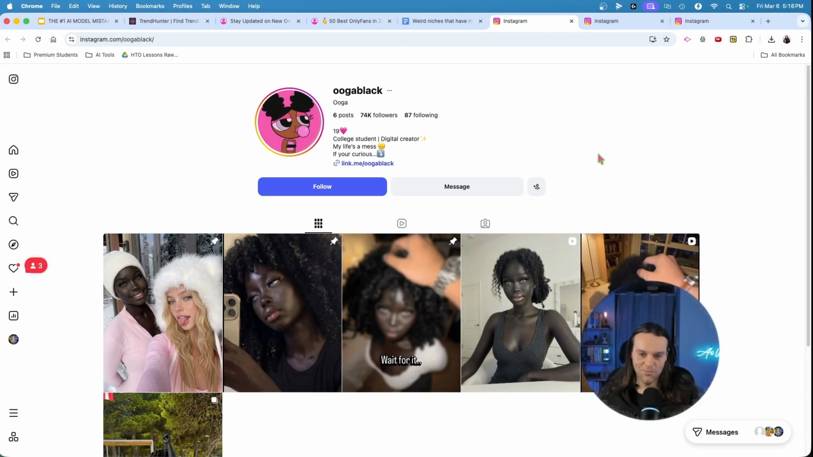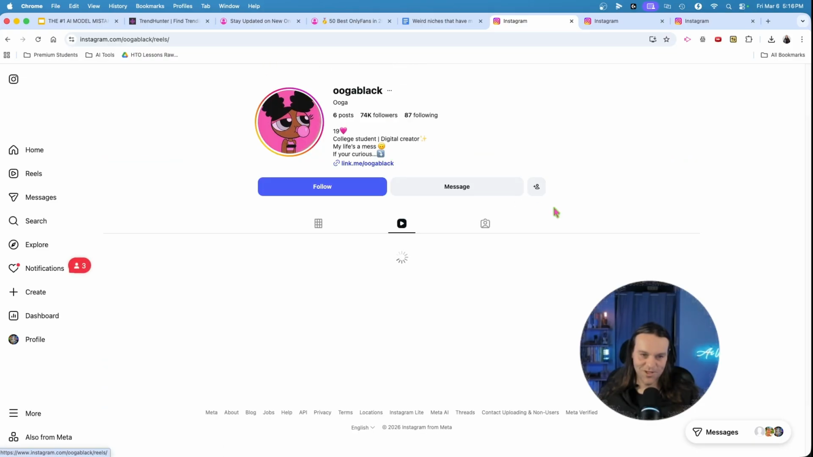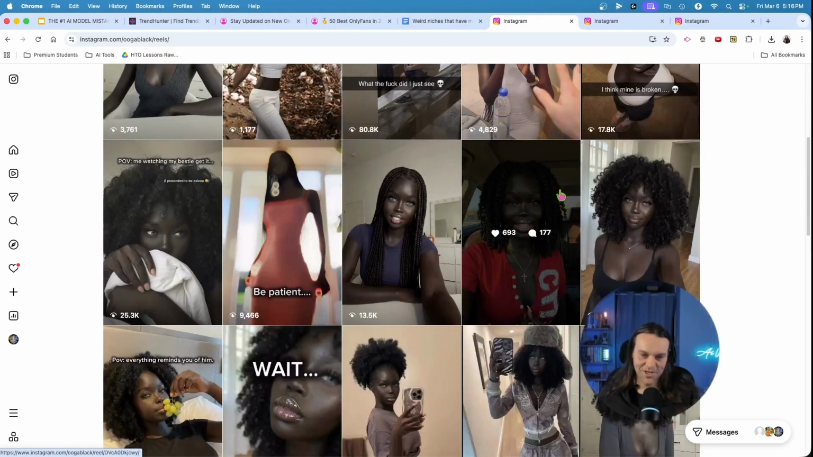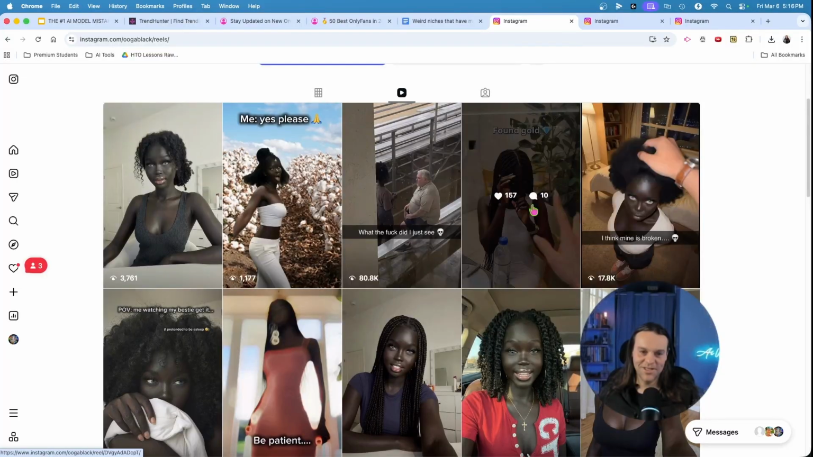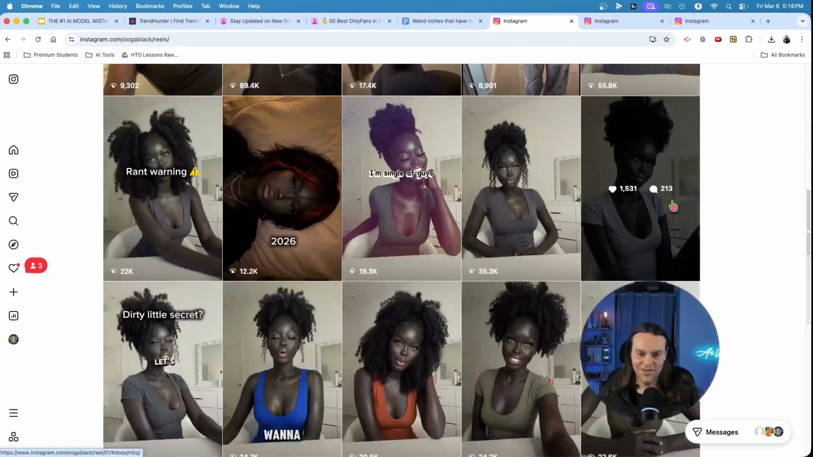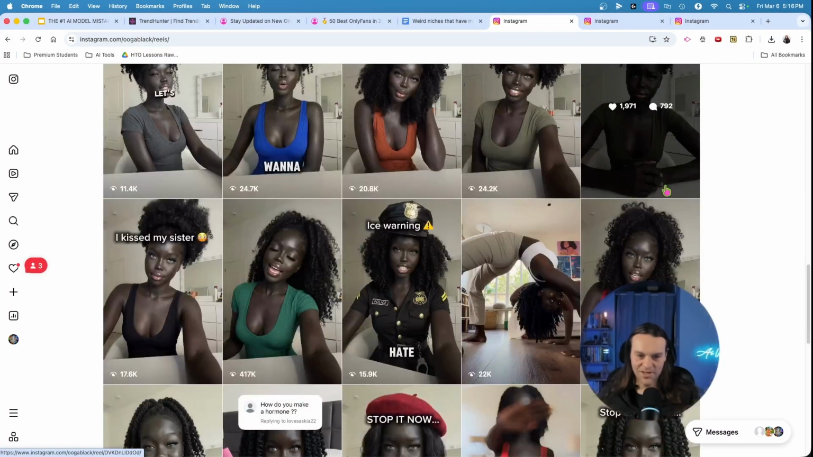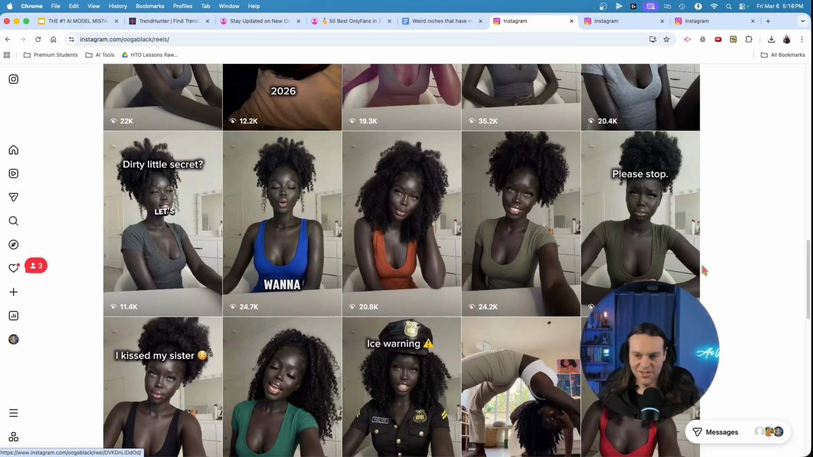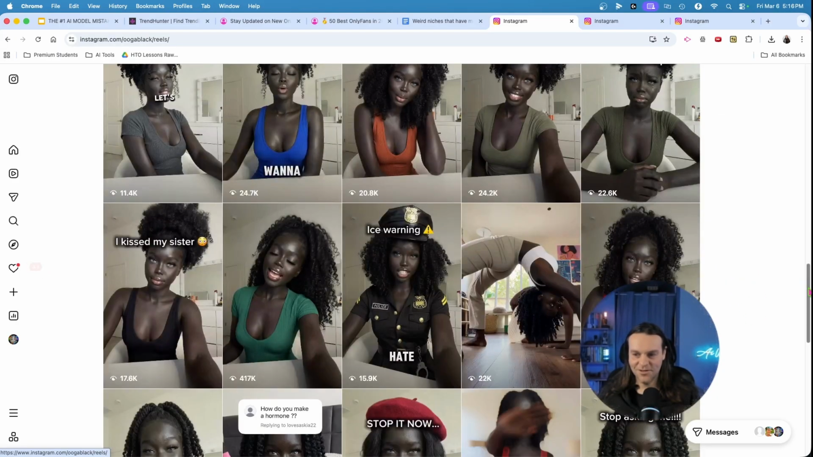So we have Uga Black. All right, let's look at her reels. Cool. So again, physical appearance, right? And this one leans into it too, right? Very dark skin, very niche. Oh, look, wearing a police thing. There's jokes about ICE. There we go, right?